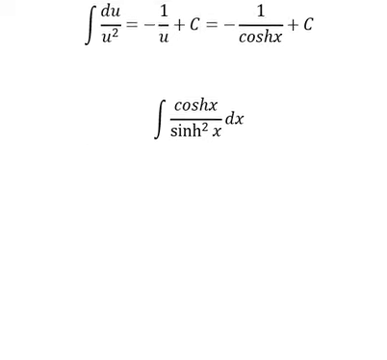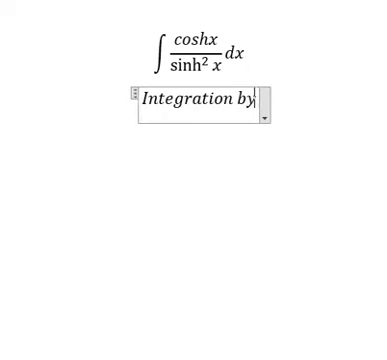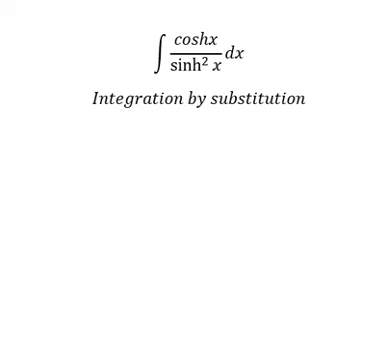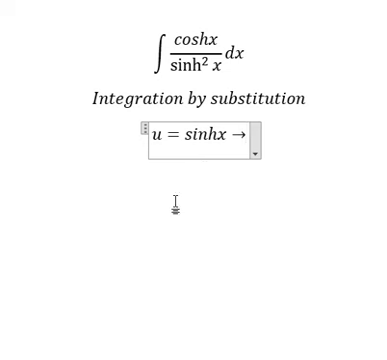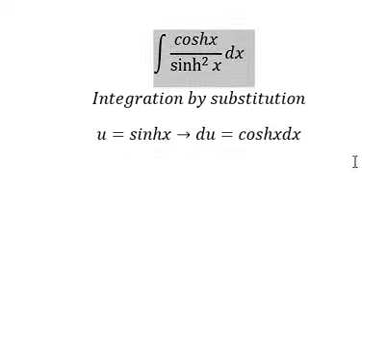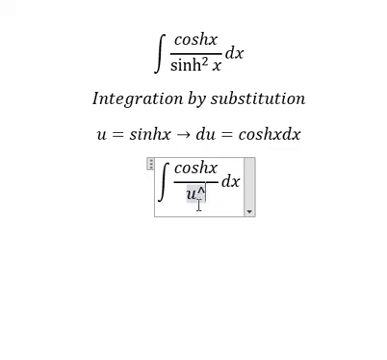And for the next one, we can use integration by substitution. So I will put u equals sinhx. Later we need to do the first derivative for both sides, and we have coshx dx. So this one will change for u. Coshx dx will change for du.